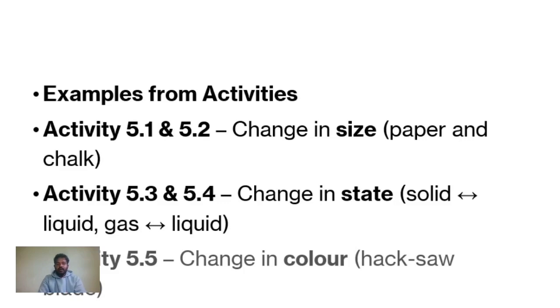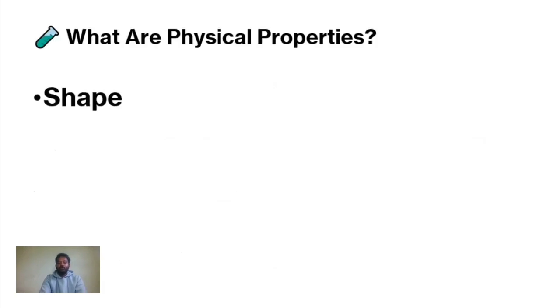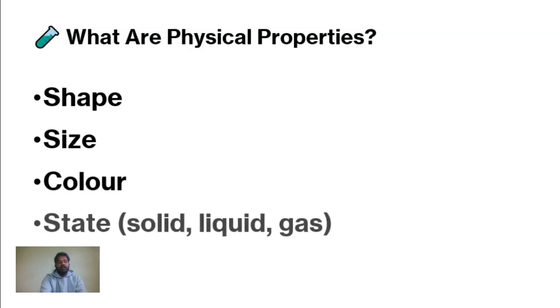Here the thing we need to know is that there is a change in the properties of these substances. No new substance is formed, but their physical properties are changed. Which are those physical properties? Change in size or shape, change in state, or change in color. This sums up to physical properties. What are physical properties? Shape, size, color, state.